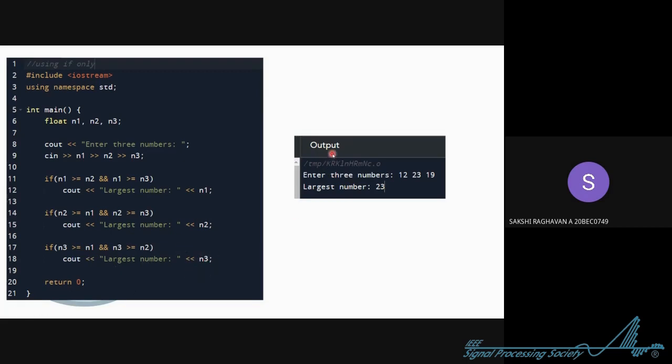So this is the output on the right hand side, you can see. The output screen asks us to enter three numbers. How will you enter three numbers? You'll enter three numbers separated by space. So I would have written 122 space 23 space 19. That would have just worked. And in a matter of milliseconds, the output is written: the largest number is 23. It just tells us that.